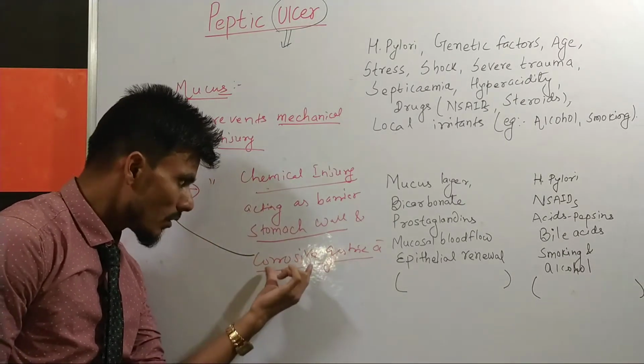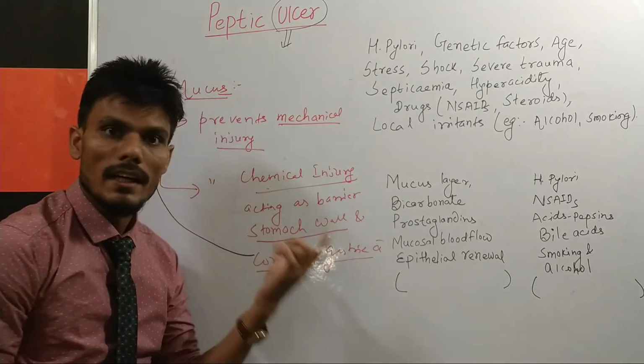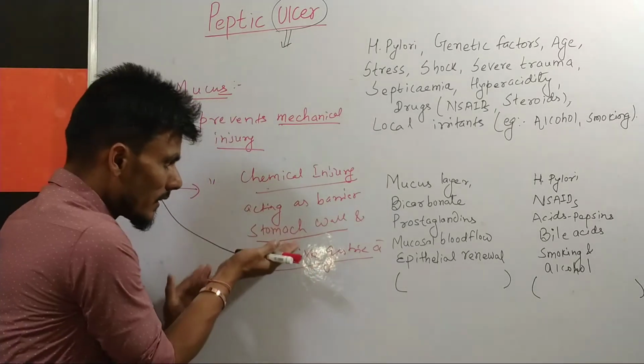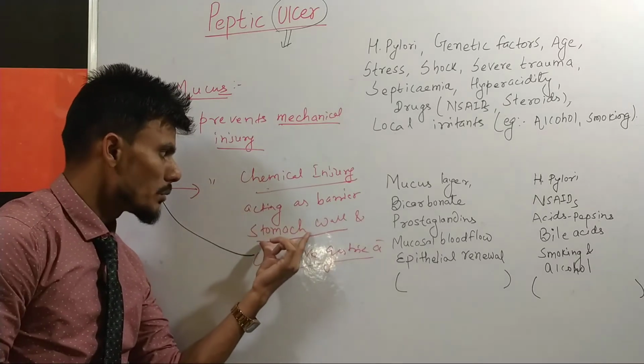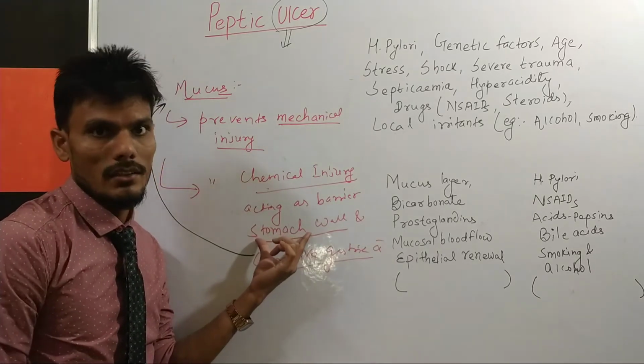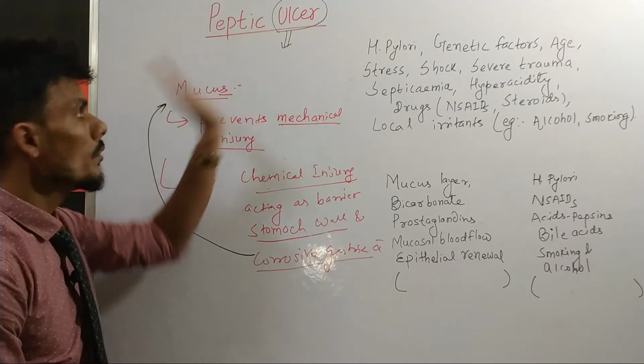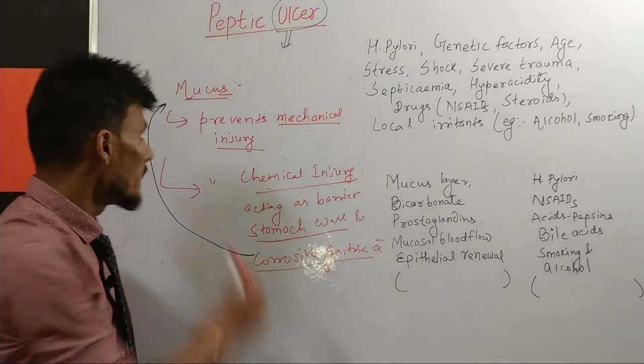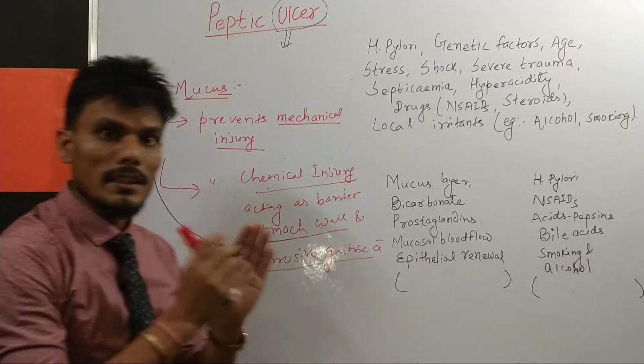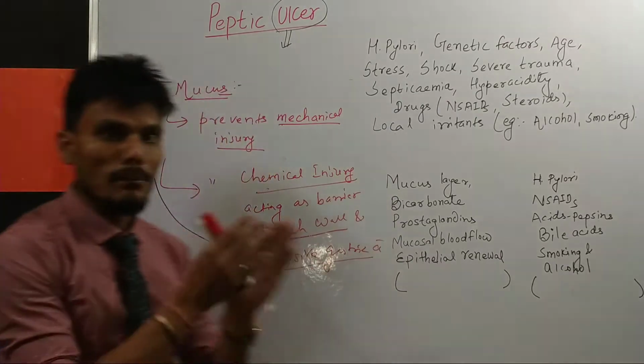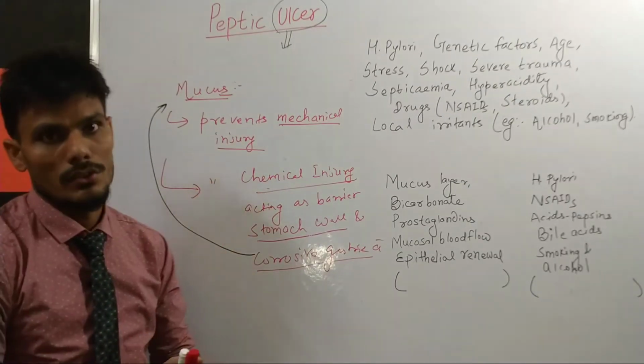All these corrosive factors, the gastric acid as well as the pepsin, can damage the stomach cells and the tissue, leading to peptic ulcer. So this mucosal layer is playing a most vital role in protecting the stomach cells and the tissue.